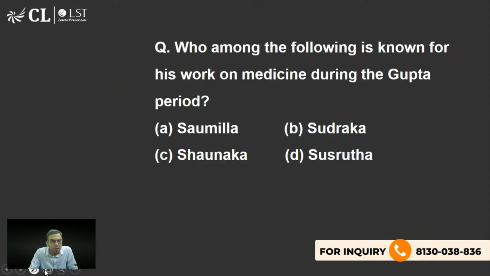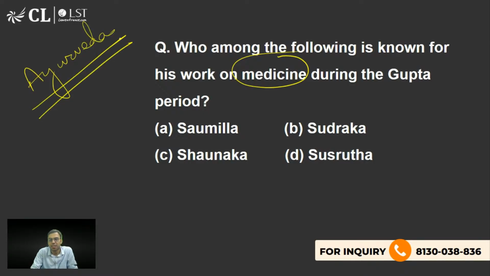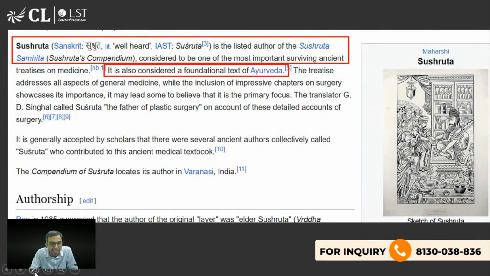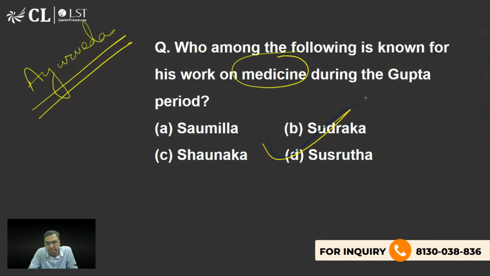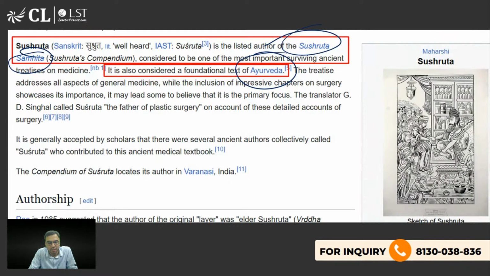Now the next is, who among the following is known for work on medicine during the Gupta period? Somila, Sudrak, Shaunak, Sushruta. And his book is considered one of the earliest books in the field of Ayurveda. What is the right answer? Yes, Kushagra, very good. Sushrut's book is called Sushrut Samhita. You must have heard of it. It is called the foundational text of Ayurveda. Okay. So D is the right answer to this question. He's also called the father of plastic surgery and all. That is what you should be knowing.